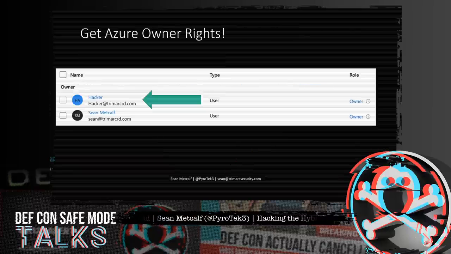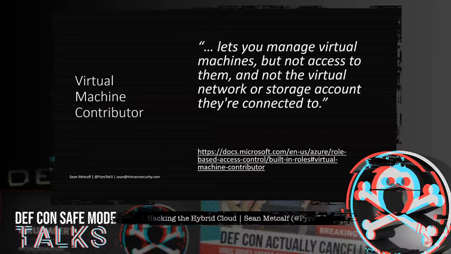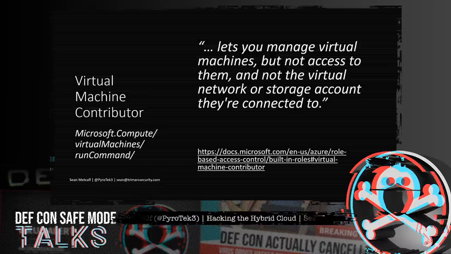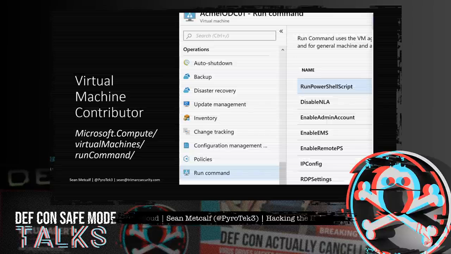Once the attacker has User Access Administrator rights at the root level, this account can modify roles for any subscription in Azure. Owner is obvious and probably monitored, maybe. But what about something more innocuous? So I found Virtual Machine Contributor, and this is pretty interesting because the documentation states it lets you manage virtual machines but not access to them, and not the virtual network or storage account that they're connected to. And it includes this ability, Microsoft.Compute/virtualMachines/runCommand. This provides the ability to run commands on the VM as system, such as PowerShell.